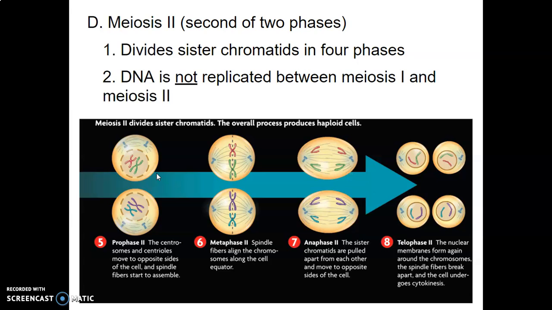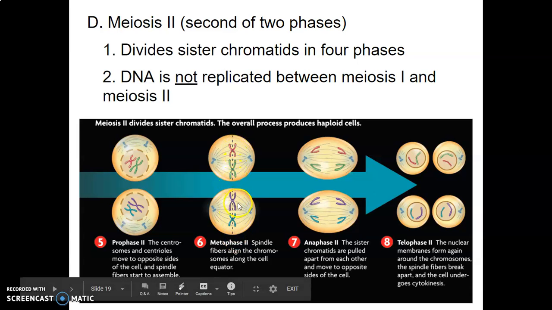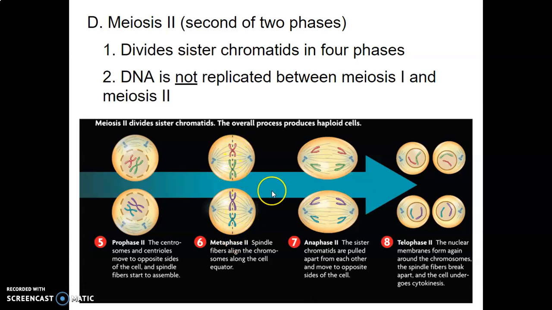This is where we're going to divide the sister chromatids. In other words, we're splitting this green guy in half, we're splitting this one in half, this one in half, this one in half, instead of the pairing. Same thing, prophase 2: the nuclear membrane starts to break down, centrioles go to either side, and they start to pull everything to either side. They pull them up in the middle, everything gets lined up, much like we saw in metaphase of mitosis and metaphase 1 of meiosis.